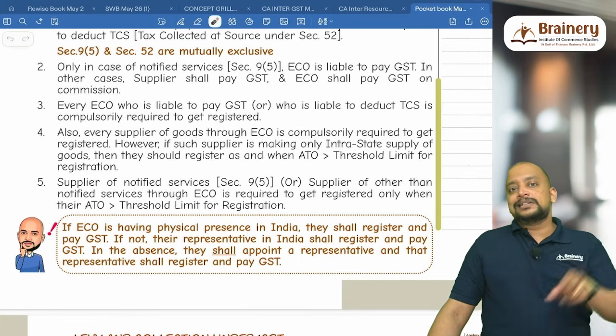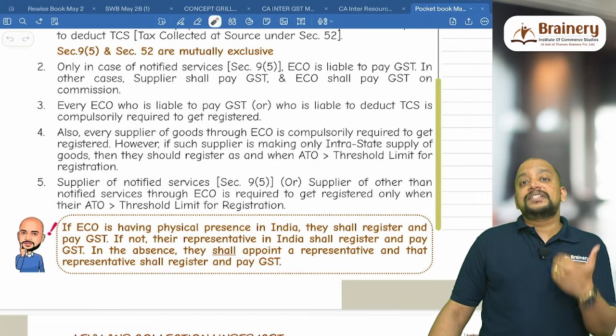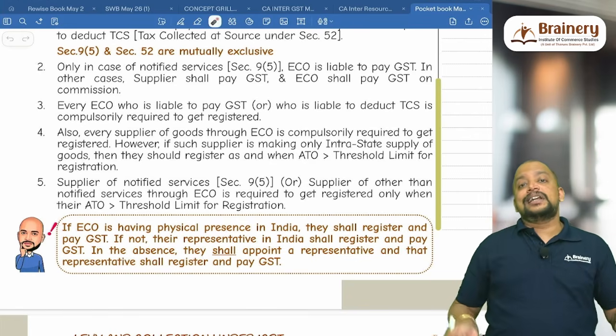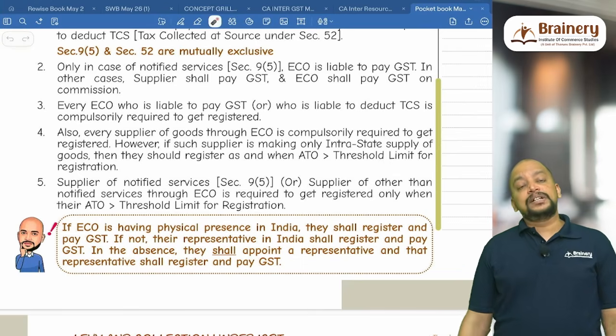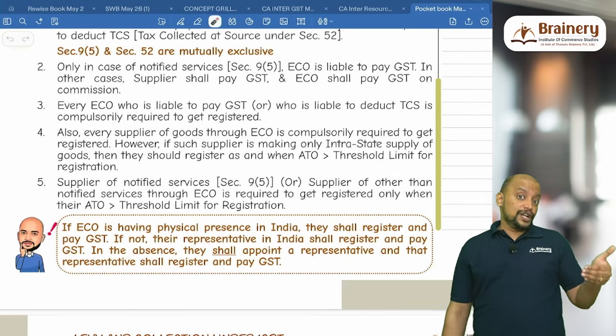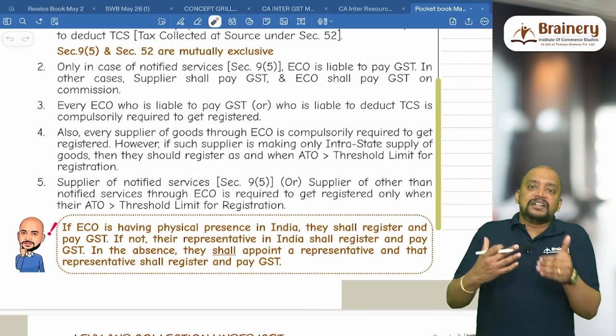In these 3 cases, the e-commerce operator should definitely register, because in case of notified service, they only will pay GST. In the first and last case, they will be required to deduct TCS. So they will be required to get registered compulsorily, whereas the supplier of goods through e-commerce operator is also compulsorily required to get registered, but they have a relaxation.